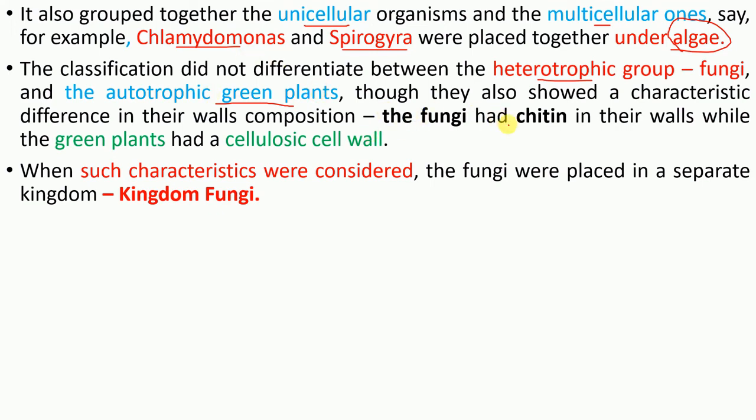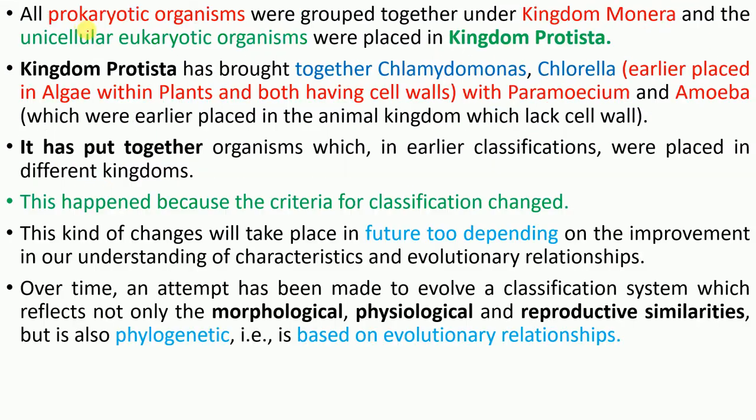But based on chitin, because the cell wall of fungi is made up of chitin, Whittaker gave fungi a separate kingdom. All prokaryotic organisms were grouped under the kingdom Monera, and the unicellular eukaryotic organisms were placed in kingdom Protista. But here is another conflict: Chlamydomonas and Chlorella are photosynthetic, and they are placed with Paramecium and amoeba, which are actually animal-like and heterotrophic, although they are placed in the same group. So this is one demerit of this five kingdom classification system.